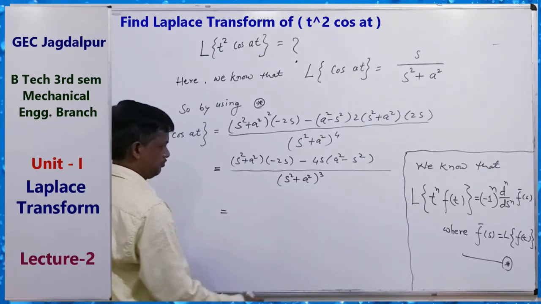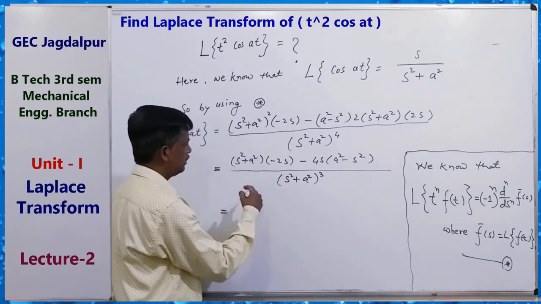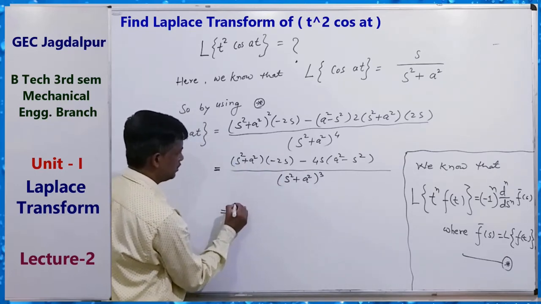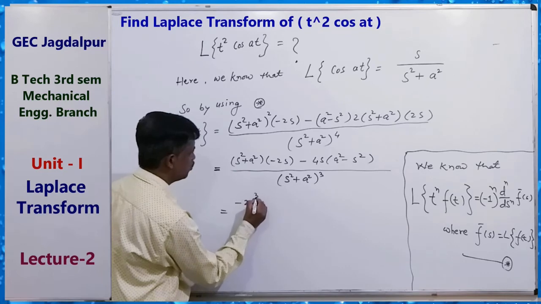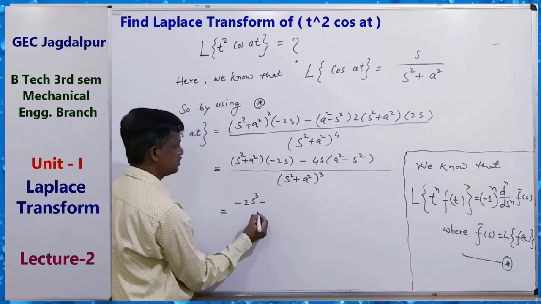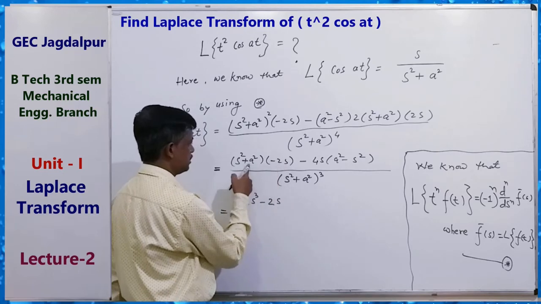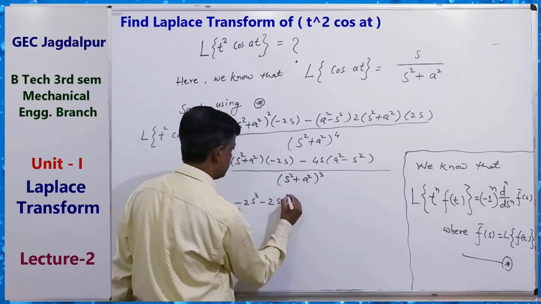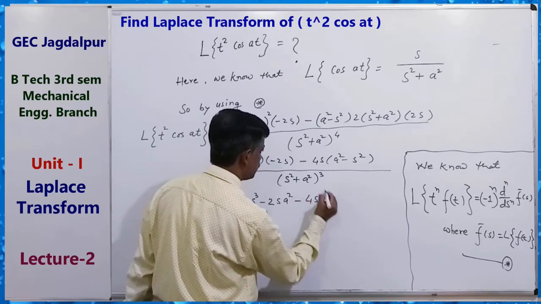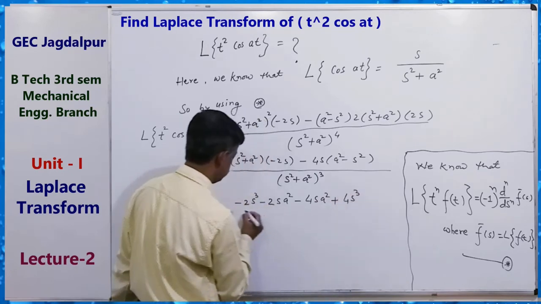Okay, so multiply it, and here minus 2s cube minus 2s cube minus 2s a square minus 4s a square plus 4s cube.